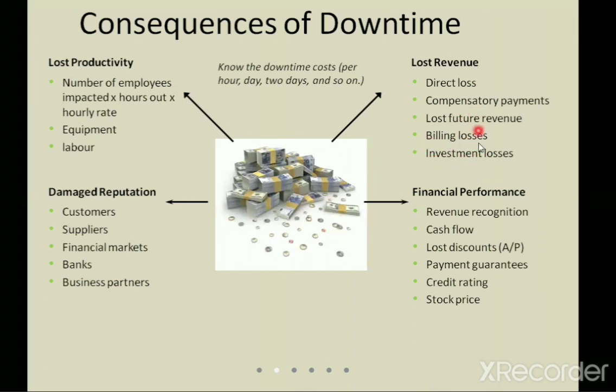These are because the application whatever is being made available, the users are not using it. Or there are some billing losses. Example, you book some product, and there is a variation in the billing and all. So because of that also, the information unavailability is going to cause problems. In terms of financial performance, it can be in terms of cash flow, lost discounts, payment guarantees, credit rating, or even stock price. Please remember, even the stock price plays a very important role in the availability of the data.